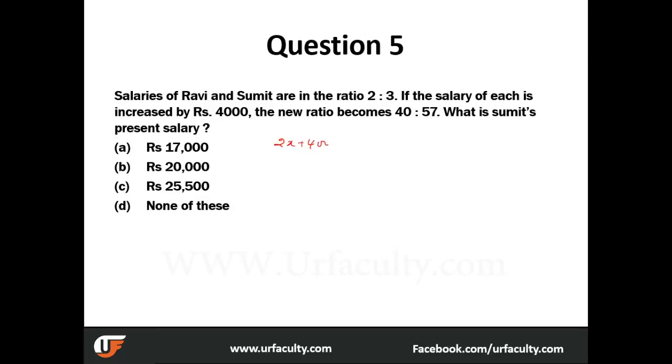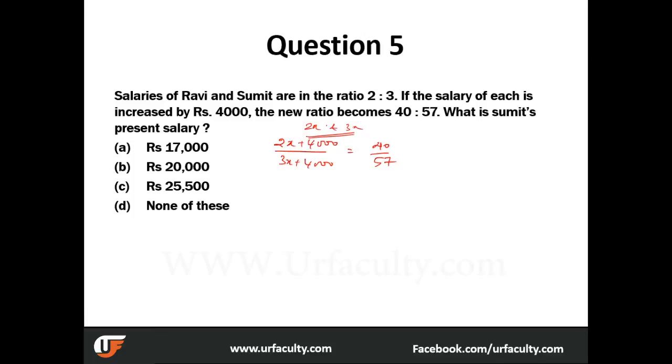2x plus 4,000 by 3x plus 4,000 is equal to 40 by 57. How did I do that? We know that the ratios are 2x and 3x, the salaries are 2x and 3x. And they are saying the ratio becomes 40:57 when you add 4,000 to both their salaries. So 2x plus 4,000 by 3x plus 4,000 is equal to 40 by 57. And what do we do now?